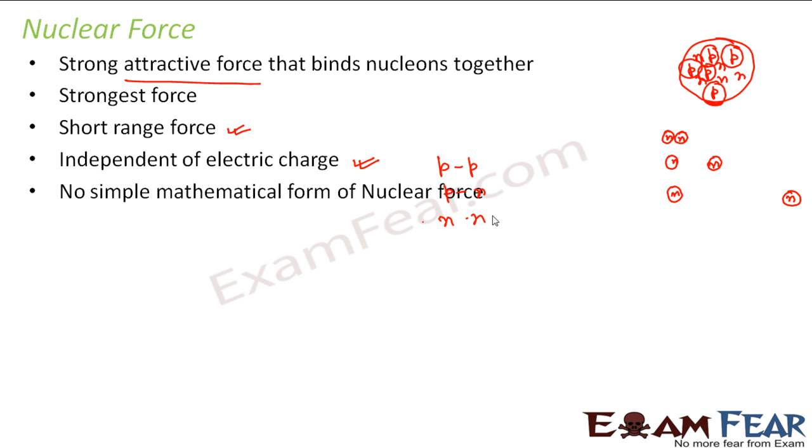There is no simple mathematical form of nuclear force. As you would have seen for gravitational force, you have a mathematical form to define it. How do you define gravitational force? You say F is equal to G m1 m2 by r square, right? That F is nothing but the gravitational force. Similarly, you have a mathematical form of Coulomb's force, that is F is equal to 1 by 4 pi epsilon naught Q1 Q2 by r square. This determines the force between two charged particles of charges Q1 and Q2.